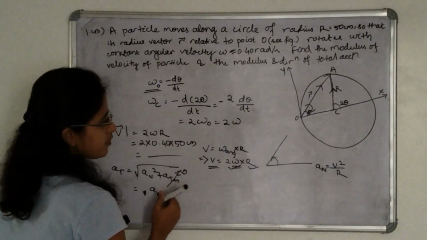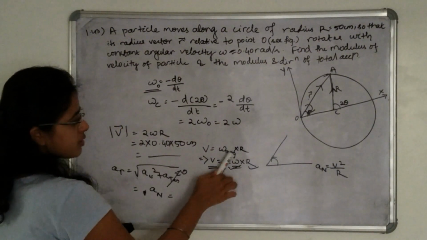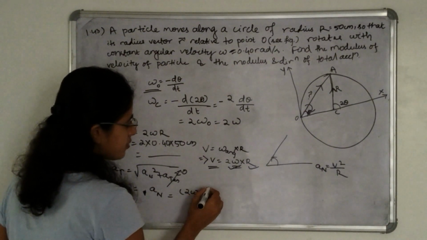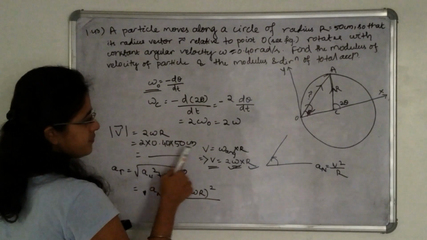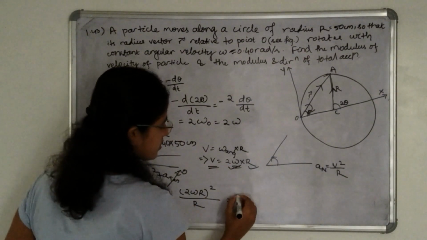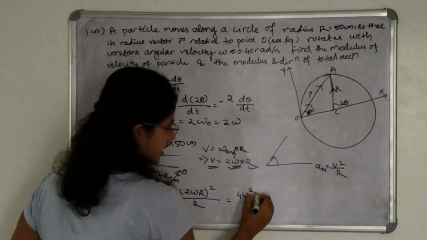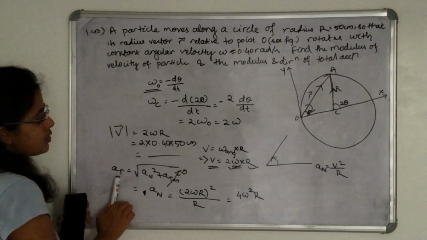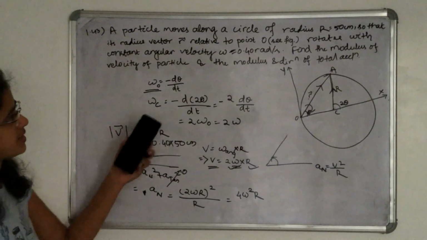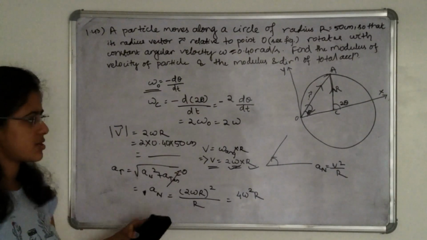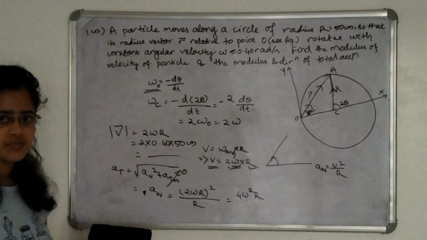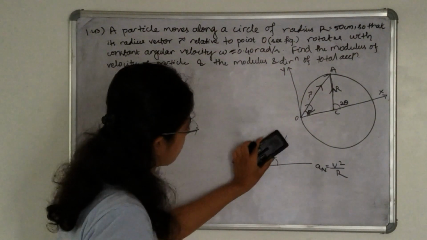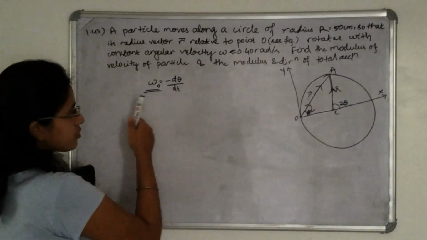So v we have got here is 2 omega r. So (2 omega r) whole square divided by r. This will be 4 omega square r. You can put the omega value and r value and calculate the total acceleration. And as asked, the direction of total acceleration is towards the center, because there is no tangential acceleration present here.